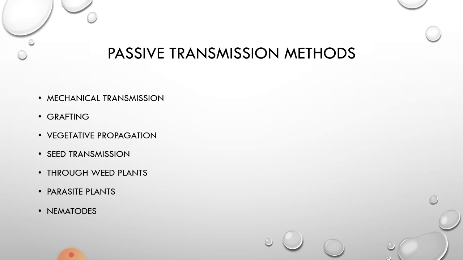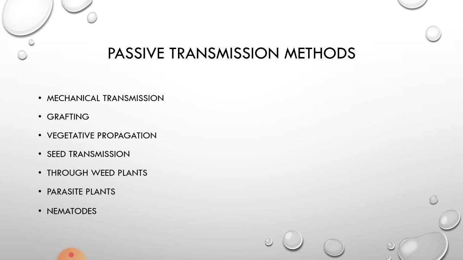That way also viruses get transmitted from one plant to another. This is mainly seen in fruit plants and flower giving plants, especially lemon, apple, roses, etc.